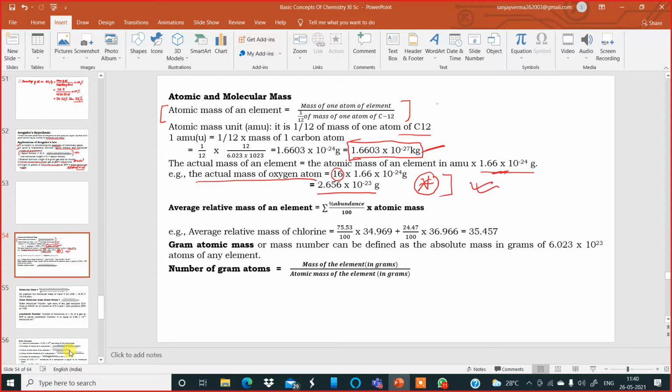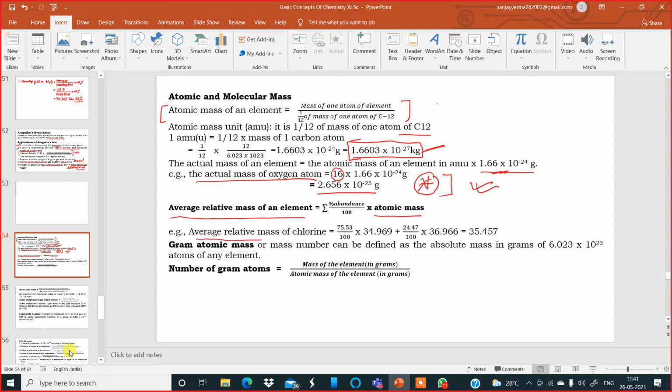Then there are other formulae. Whenever there are isotopes, chlorine has isotopes. Okay. Carbon also has isotopes. There are other elements having isotopes. So in the case of isotopes, we generally use a term which is called average relative mass of an element. That is equal to summation of the percentage abundance by 100 into its atomic mass. Okay. So one example is given over here.